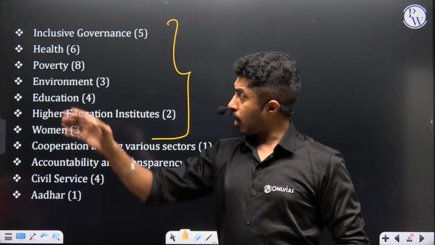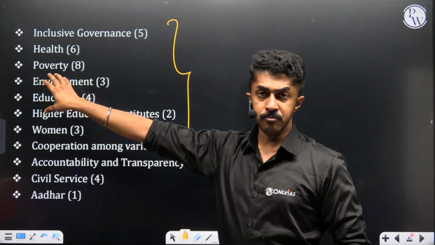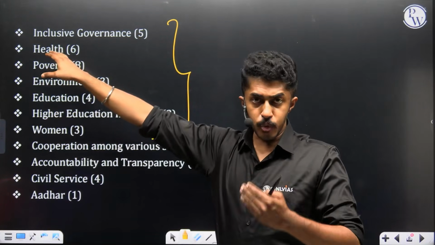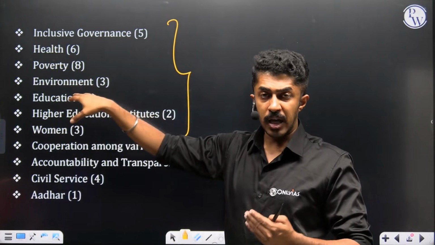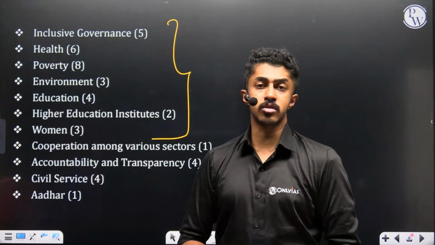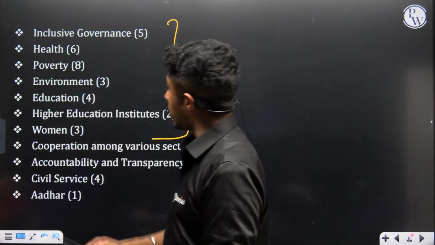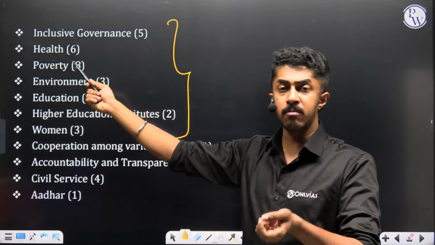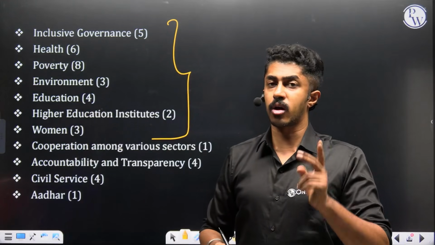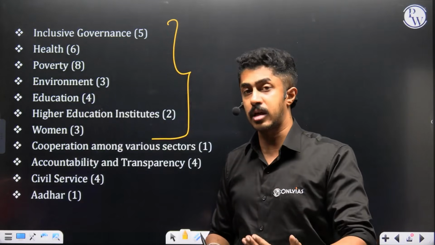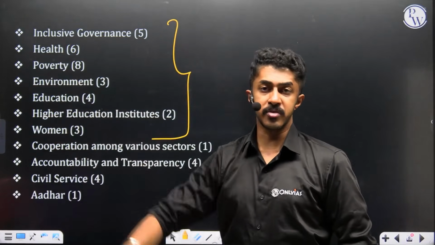That is, constitutionally, what is guaranteed to eradicate poverty, to ensure good health, or to ensure a clean environment, education, higher education institutes. All of this you will sit and do. Plus on top of it, you will also find out any scheme or any deal signed by India with any international organization or with any other country to better the conditions of all of this.